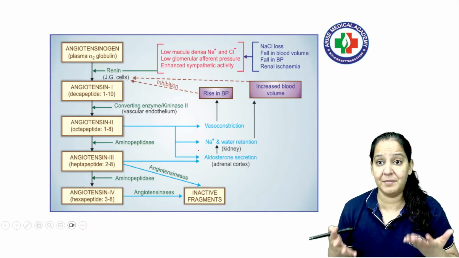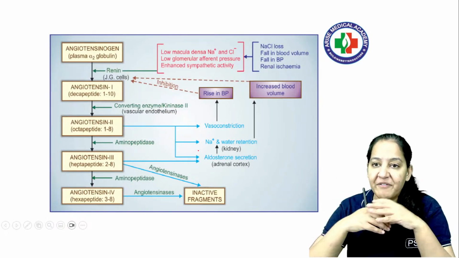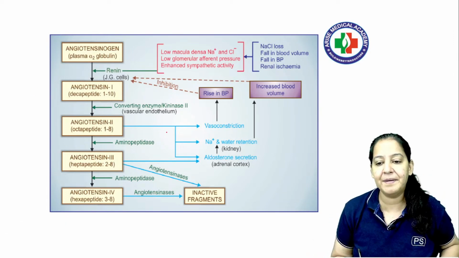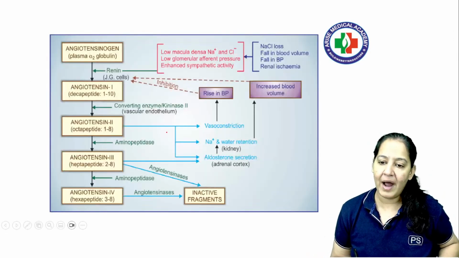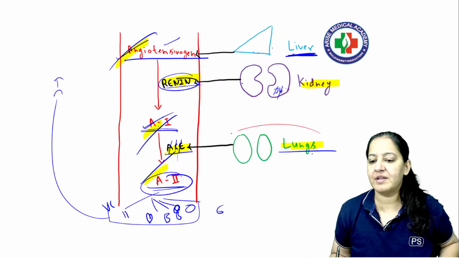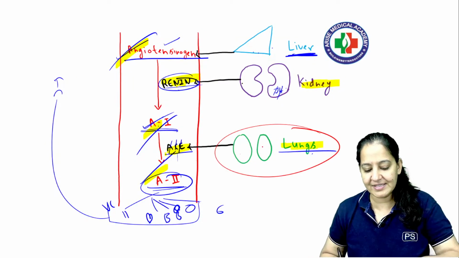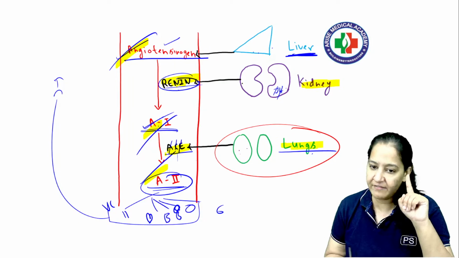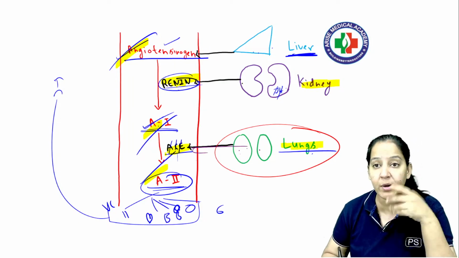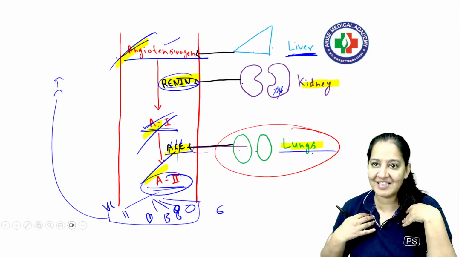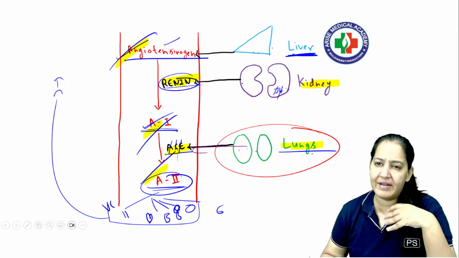Students used to mug up ACE inhibitor. उनको पता ही नहीं है कि ACE inhibitor का function क्या है. So ACE inhibitor is inhibiting the enzyme ACE, right? But why this enzyme? I told you, this enzyme is present in the lungs. Why has God given this enzyme in the lungs? What is its normal function? Whenever there is low BP, it comes in the blood. Otherwise, what is it doing? Otherwise, in my lung, in your lung, ACE is present. We all have ACE in our lungs.